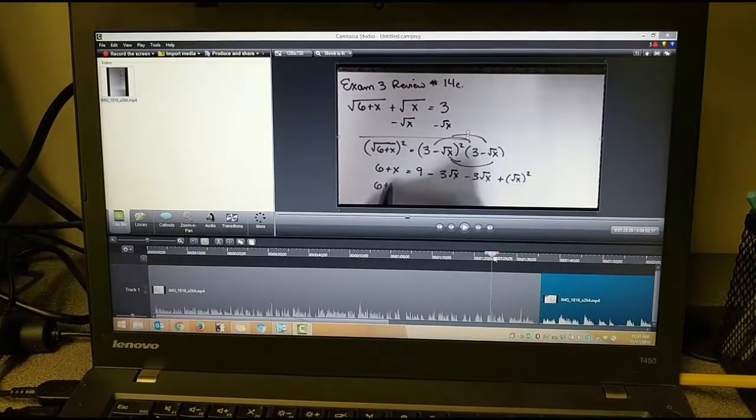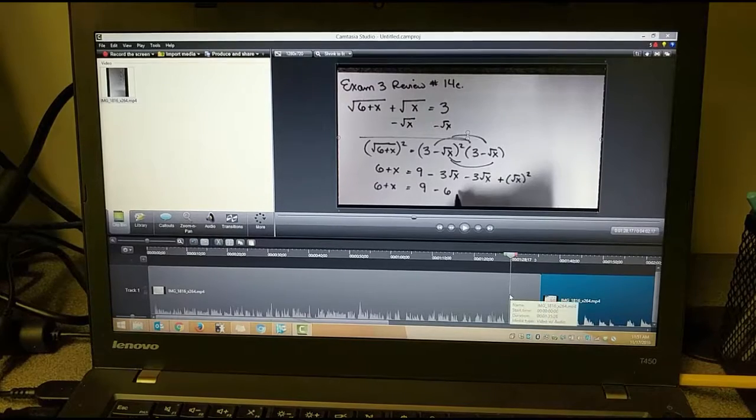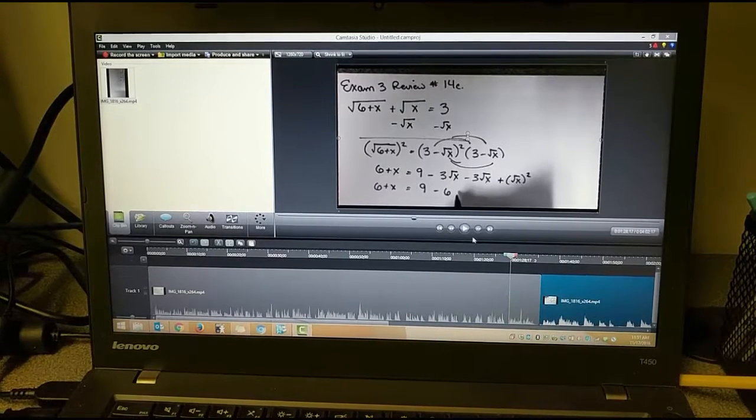Okay, so listen to the transition just to make sure it sounds pretty smooth.